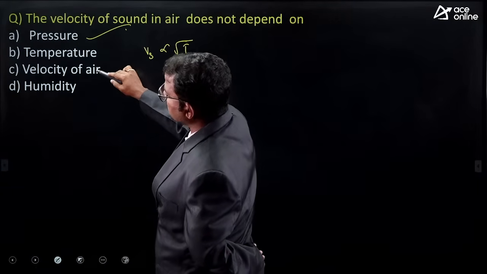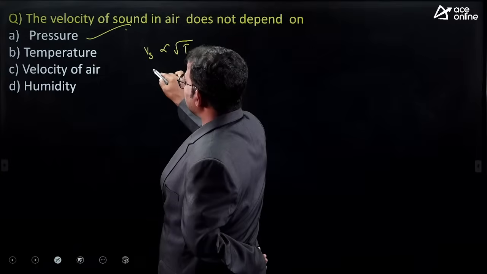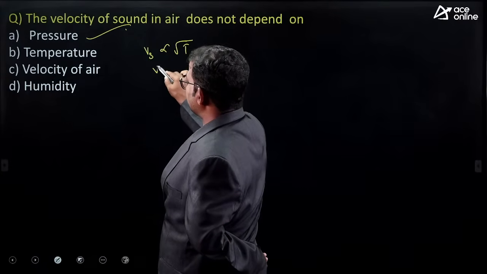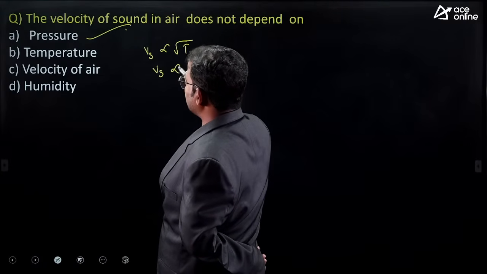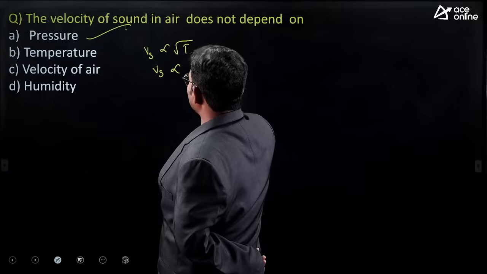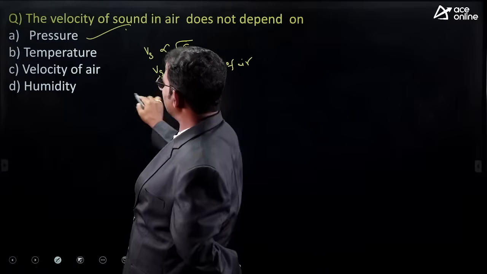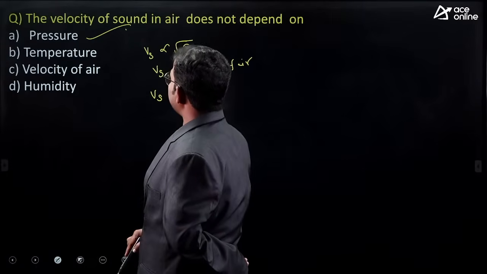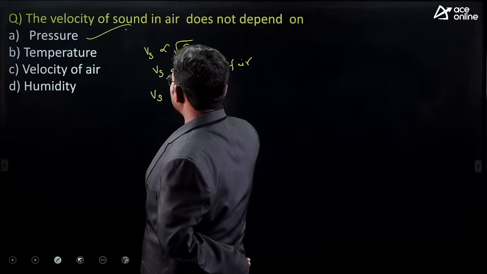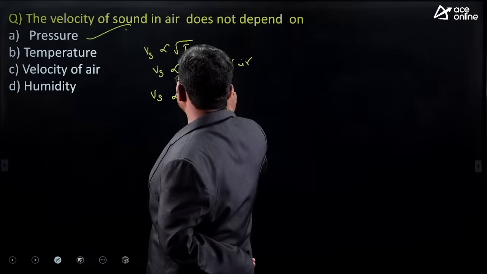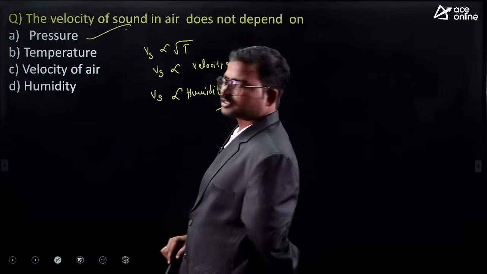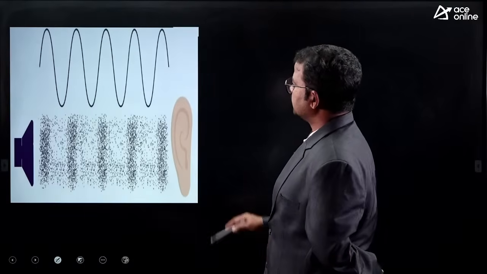It is also directly proportional to velocity of air, and to humidity. If humidity increases, velocity of sound also increases.